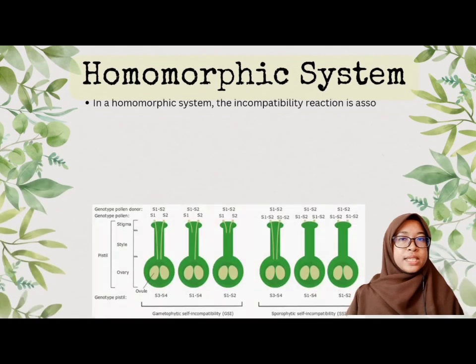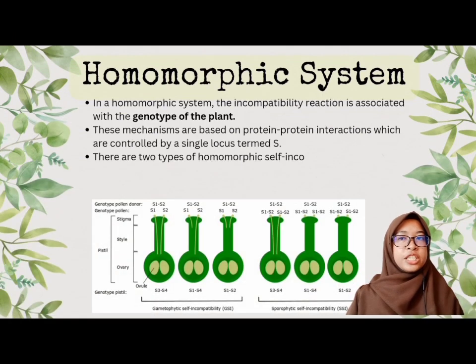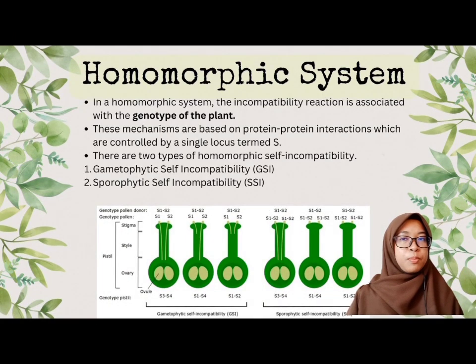In a homomorphic system, the incompatibility reaction is associated with the genotype of the plant. These mechanisms are based on protein-protein interaction, which are controlled by a single locus termed S. There are two types of homomorphic self-incompatibility, which are gametophytic self-incompatibility, GSI, and sporophytic self-incompatibility, SSI.